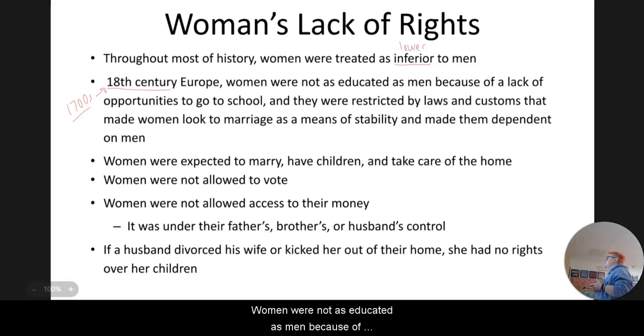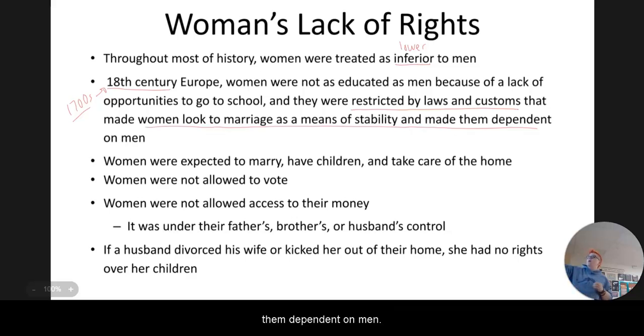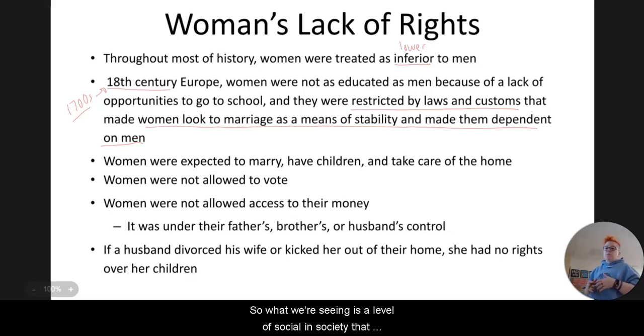Women were not as educated as men because of a lack of opportunities to go to school, and they were restricted by laws and customs that made women look to marriage as a means of stability and made them dependent on men. So what we're seeing is a level of social structure that created customs where women had to get married as the only means of support.